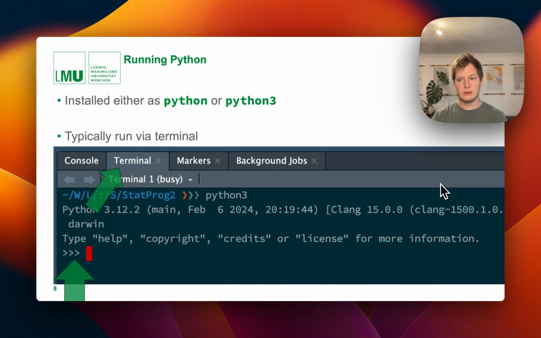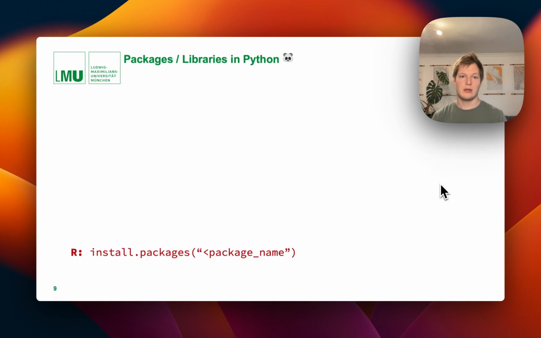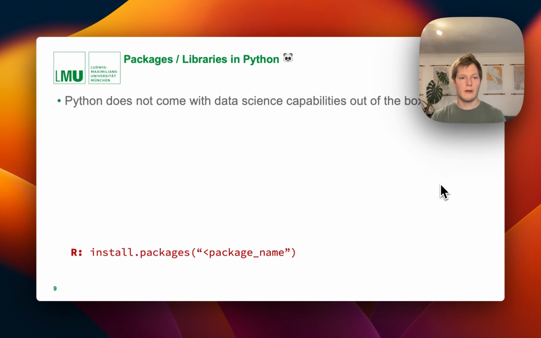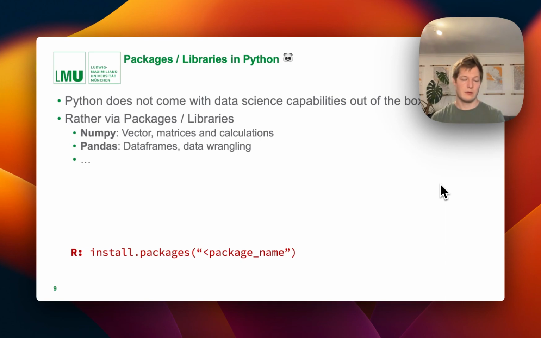So first, let's look into some of the similarities and differences between the two programs. First, some basic things about packages and libraries in Python. One of the differences is that Python does not come with data science capabilities out of the box, unlike R. Rather, these are handled by packages or libraries.